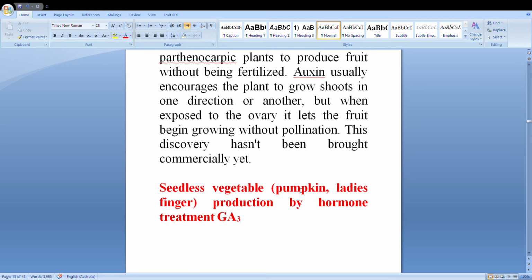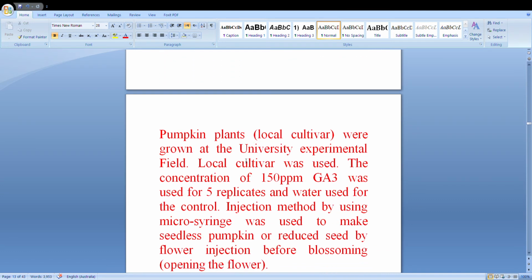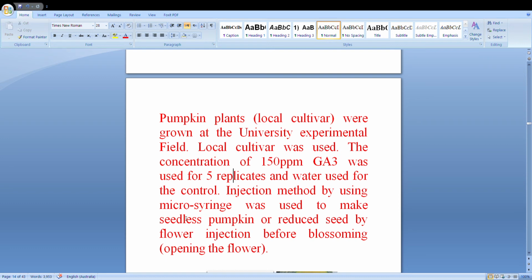Seedless vegetables: pumpkin and lettuce finger, with the okra or bhendi, produced by hormone treatment. GA3. Pumpkin plants, a local cultivar, were grown at the different experimental field, and then a concentration of 150 ppm GA3 was used for 5 replicates, with a water control. Here we use the injection method with a microsyringe, and then we make seedless or reduced-seed pumpkin by injecting before blossoming.